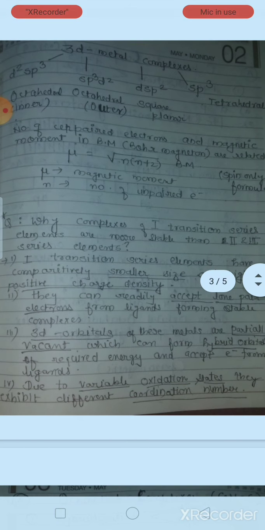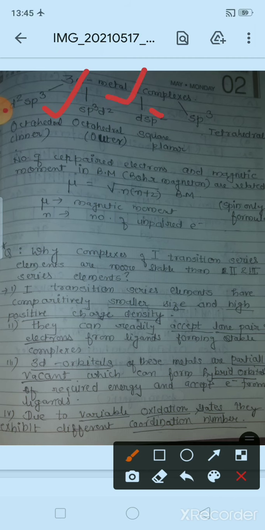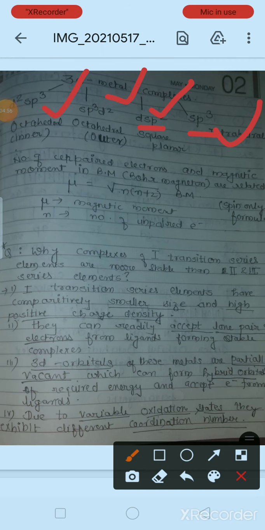Hybridization is shown by these complexes that we are going to see. Like here we can see the complexes formed in the 3d block metals, where the hybridization is d2sp3, sp3d2, then dsp2, sp3. sp3 you all know, even dsp2, all these are already in the 12th standard, but still these are taken in the complex form and how this hybridization is occurring is explained in this topic.